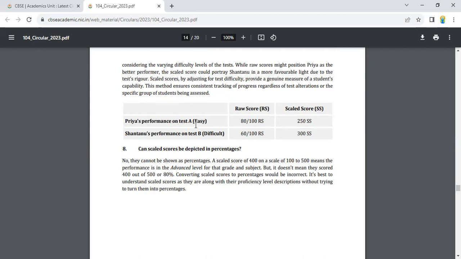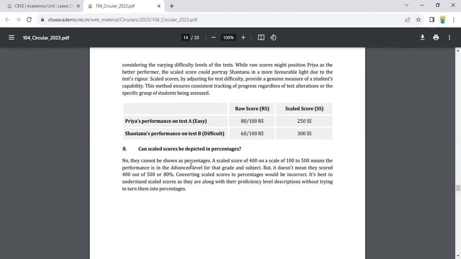Priya's performance on test A, which was easy: raw score is 80 and scale score is 250. Shantanu's performance on test B, which was a difficult one: raw score 60 and scale score 300.